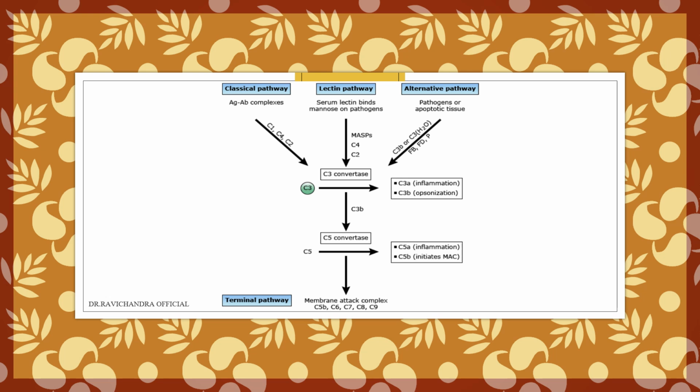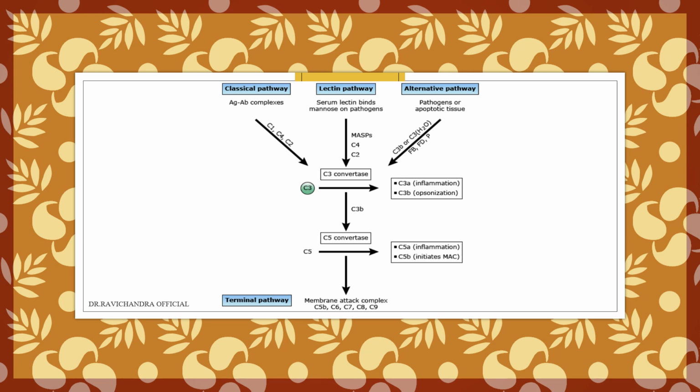C3 is cleaved into C3a and C3b in the presence of converting enzyme through classical or lectin or alternative pathways. C3a is involved in inflammation. C3b promotes opsonization.